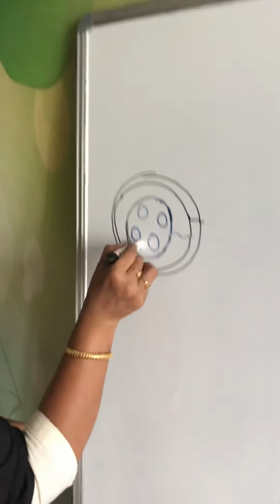Now what is vascular tissue? Vascular tissues are conductive or conducting tissues, because of their function: they conduct the materials from one place to another. So they are the conducting tissues present in the plant body. Where are they located? You can see they are located at the center.